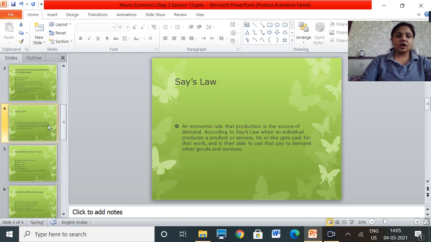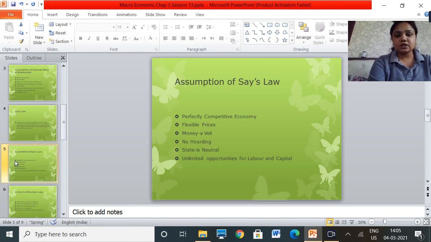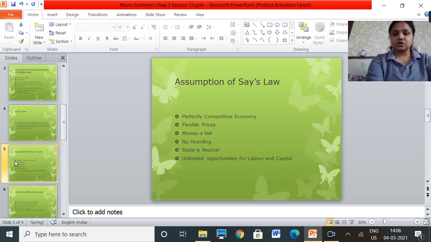Let us move on to what are the assumptions of Say's law. The very first assumption is about perfect competition. Say's law says that there should be a perfectly competitive economy. Perfectly competitive economy means a large number of sellers, a large number of buyers, sellers selling the same product, no government intervention, and no transportation costs. So these are certain assumptions that come under perfect competition itself. So the first is a perfectly competitive market, and the second is flexible prices.